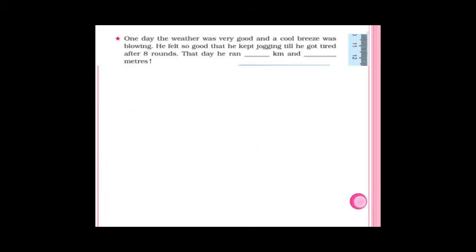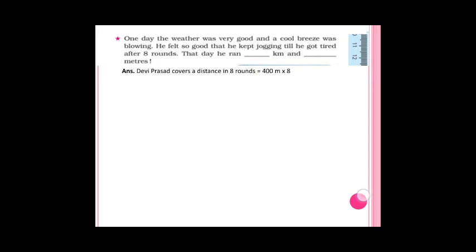One day the weather was very good and a cool breeze was blowing. He felt so good that he kept jogging till he got tired. After 8 rounds, that day he ran ___ kilometers and ___ meters. See, Devi Prasad wanted to run only 2000 meters, that is 2 kilometers. For that 2 kilometers in that park, how many rounds does he have to do? Only 5 rounds.